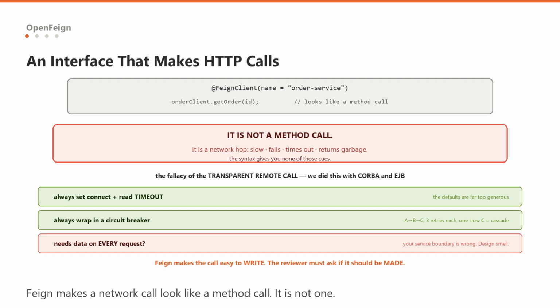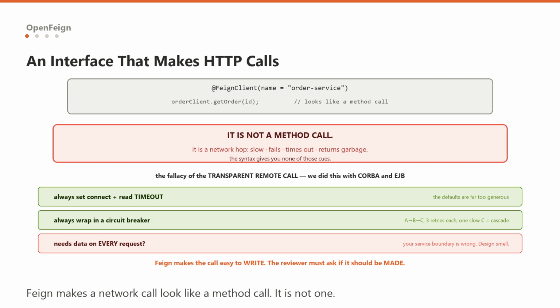Third, declarative HTTP clients, and the danger hiding in the convenience. You declare an interface, annotate it Feign client with a service name, put your Spring MVC annotations on the methods, and Feign generates the HTTP client. It resolves the name through discovery, load balances across the instances, and you call it like a local bean. It is genuinely pleasant, and that is exactly the problem.